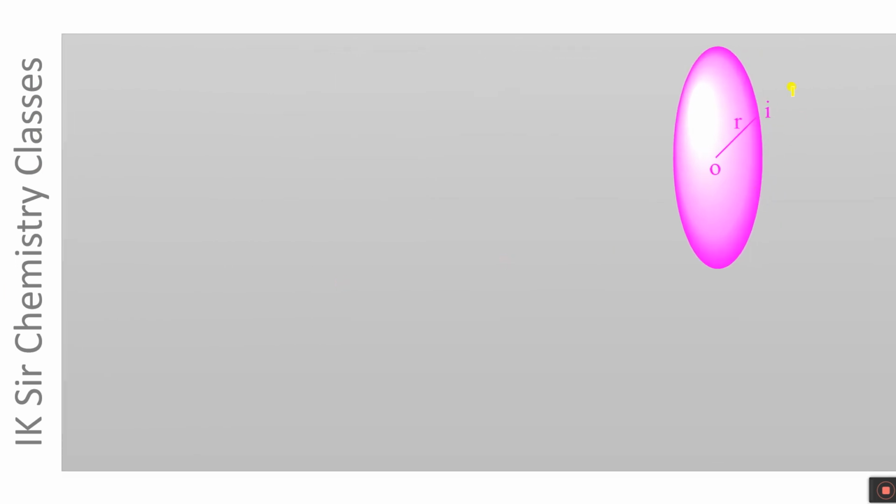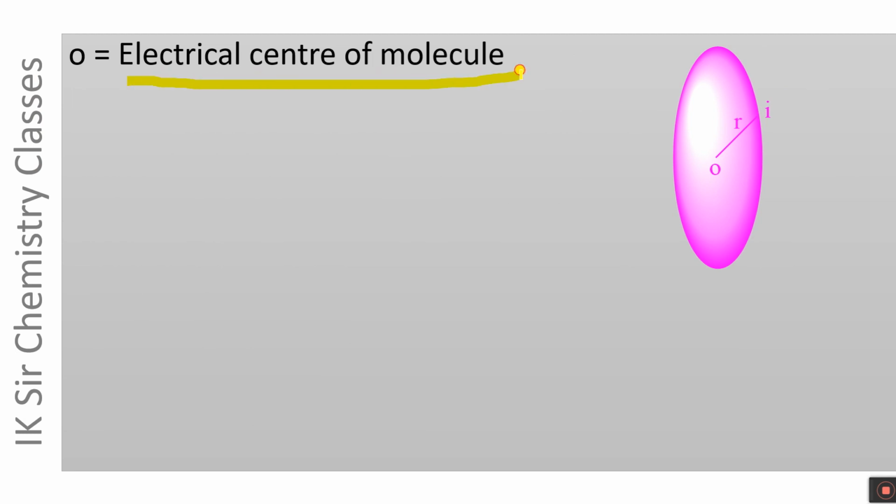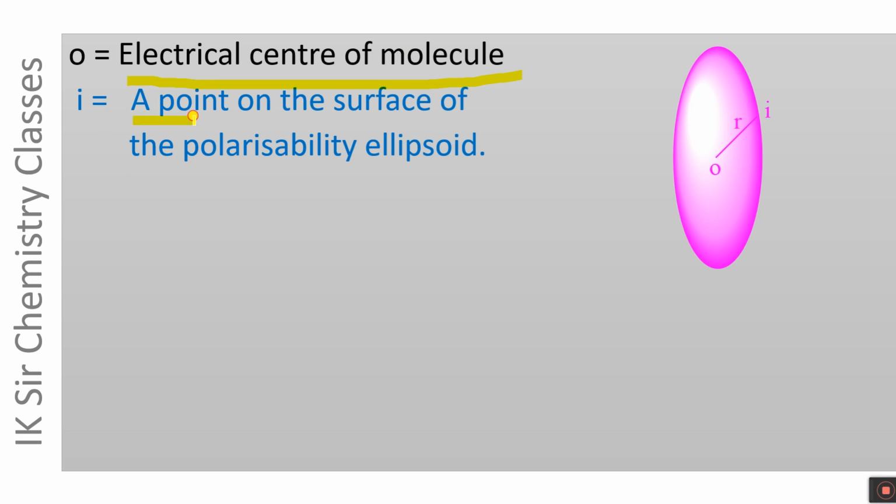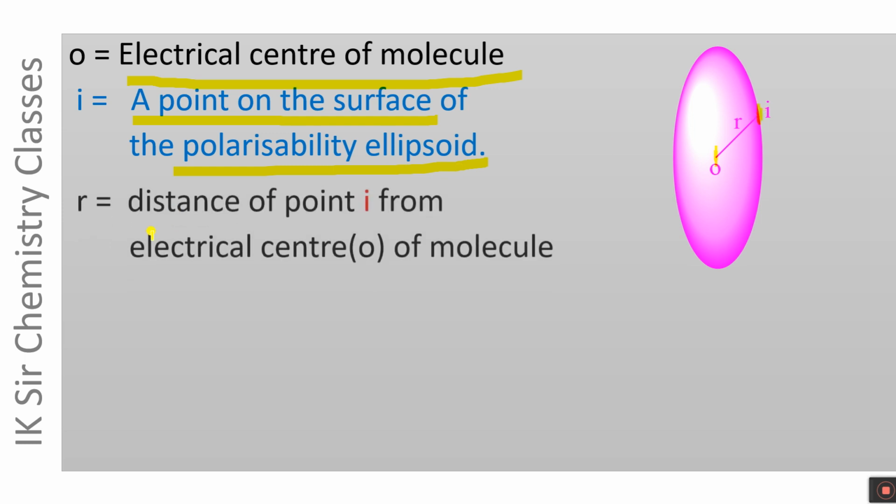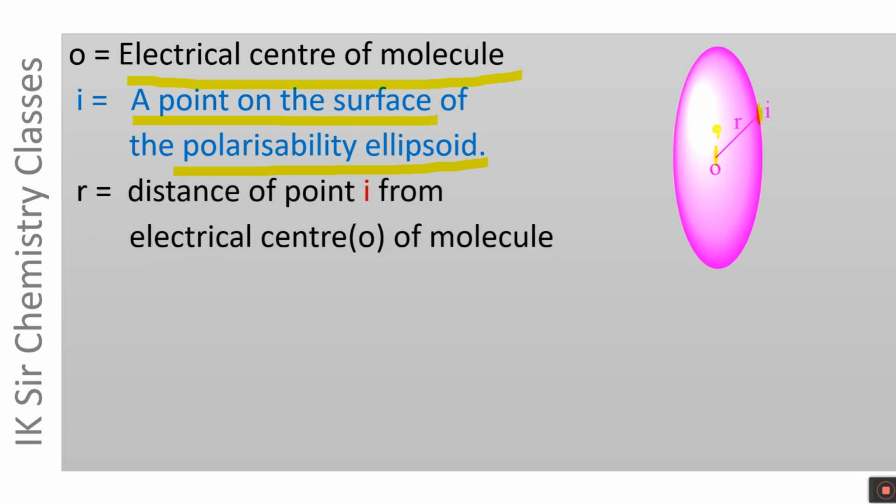This is the polarizability ellipsoid. Three terms are involved here: O, R and I. O is the electrical center of molecule. In the case of N2 molecule, it is also the center of gravity. I is a point on the surface of polarizability ellipsoid. And R is the distance of point I from electrical center O of the molecule. R is the length of OI.